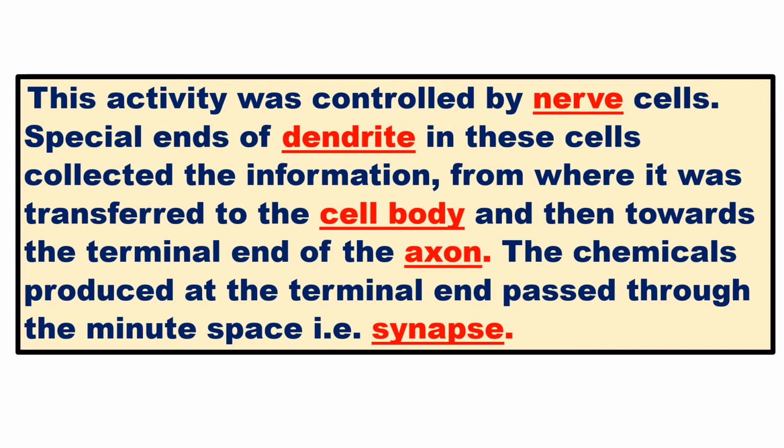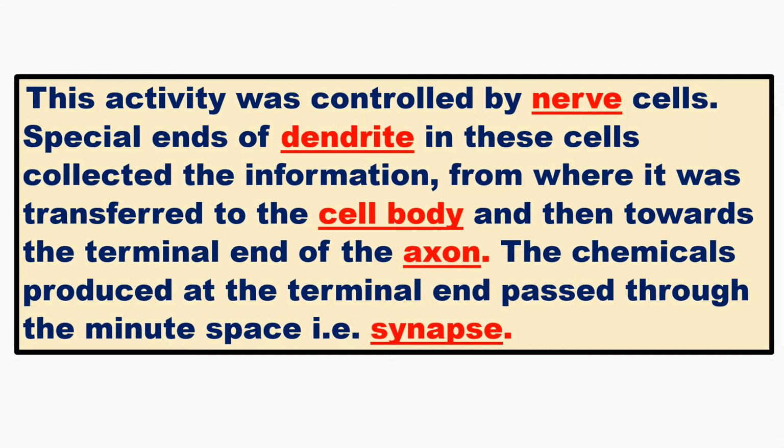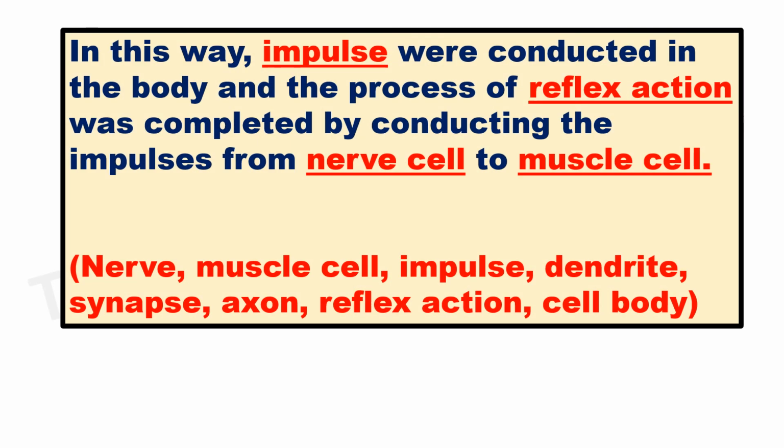This activity was controlled by nerve cells. Special ends of dendrite in these cells collected the information, from where it was transferred to the cell body and then towards the terminal end of the axon. The chemicals produced at the terminal end pass through the minute space that is the synapse. In this way, impulses were conducted in the body and the process of reflex action was completed by conducting the impulses from nerve cell to muscle cell.